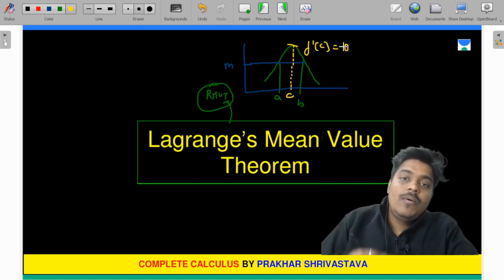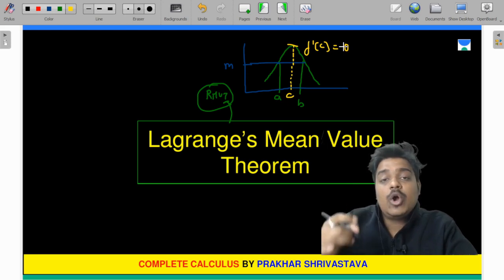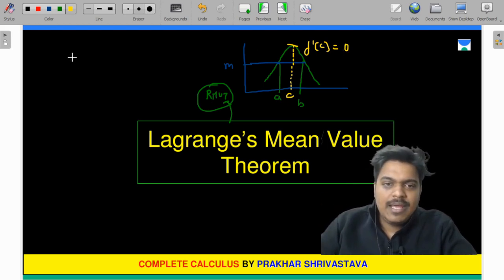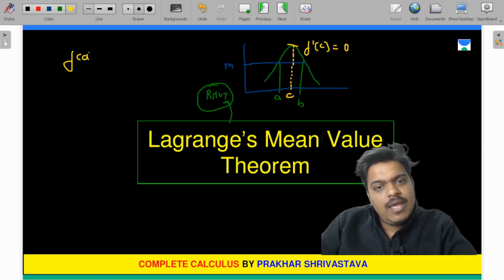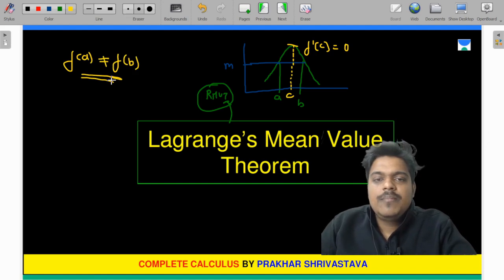But what happens if A and B are not equal? If f(a) is not equal to f(b), then Rolle's mean value theorem will not be applicable.